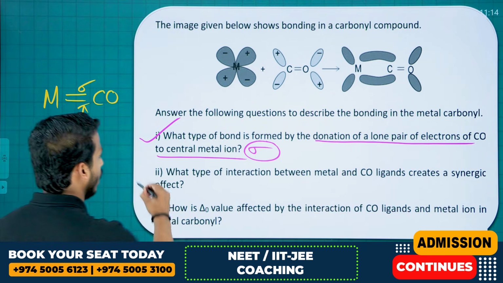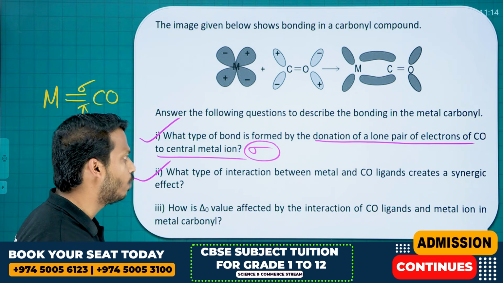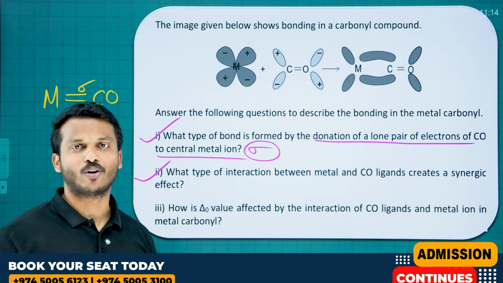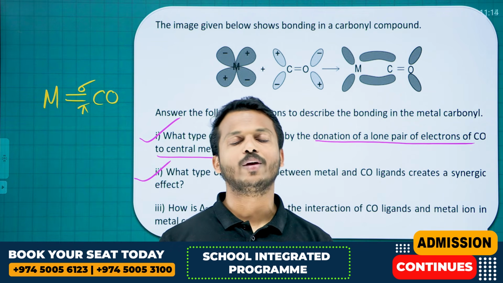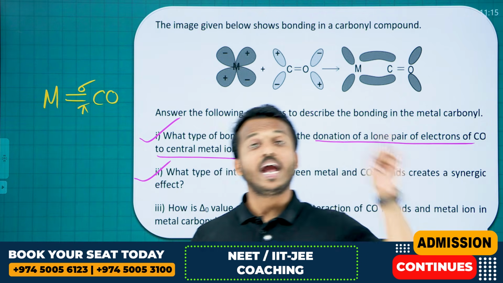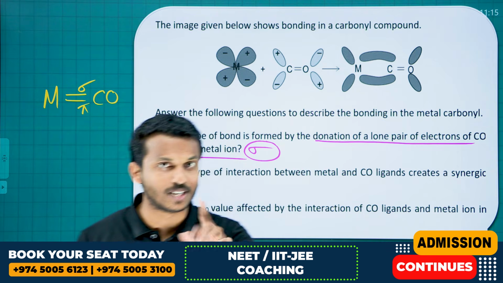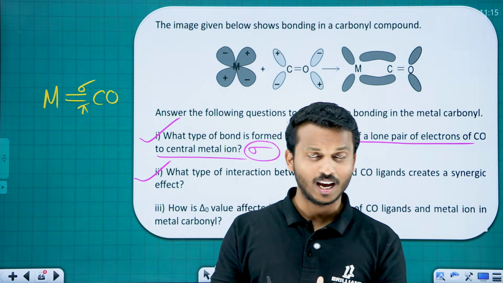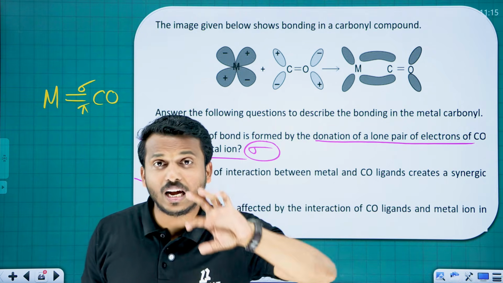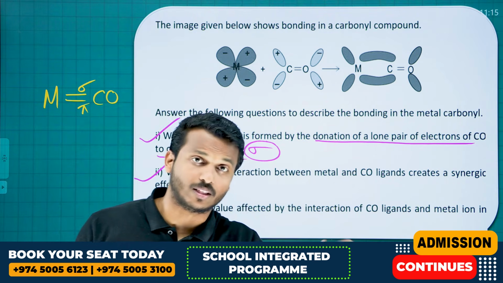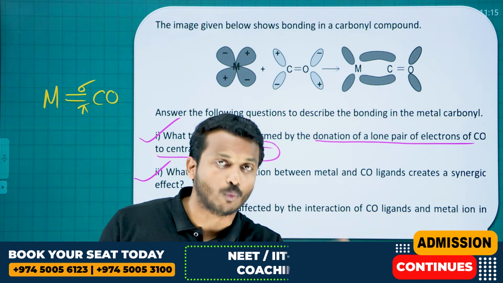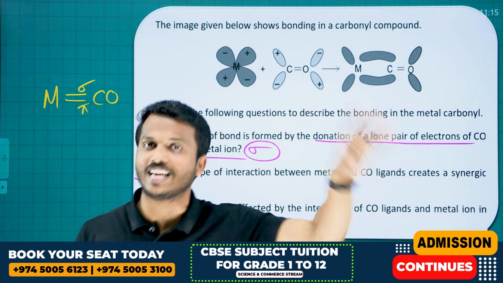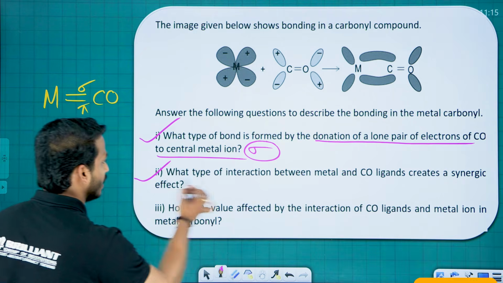What about the second one? What type of interaction between metal and CO ligand creates a synergic bond? The extra synergic bond, how is it formed? Just the opposite. It is formed by the interaction between the filled orbital of the metal with the vacant anti-bonding pi star orbital of the ligand, right? So that is the synergic bond.